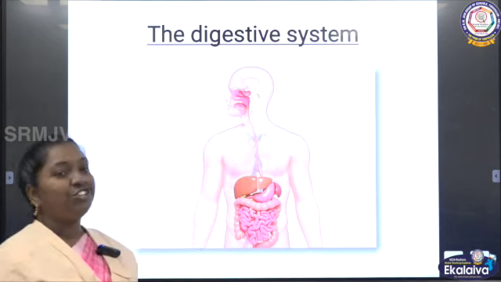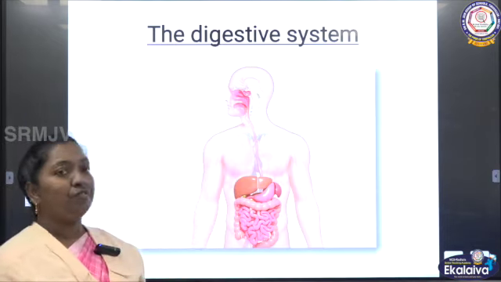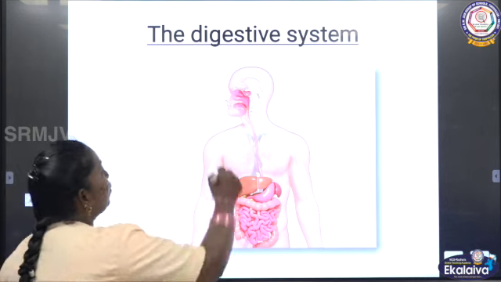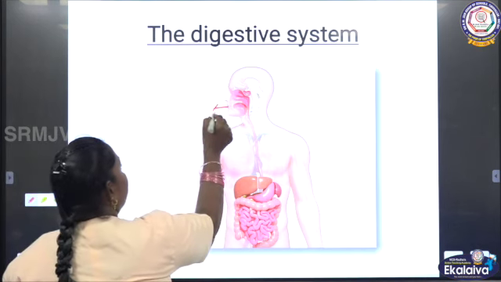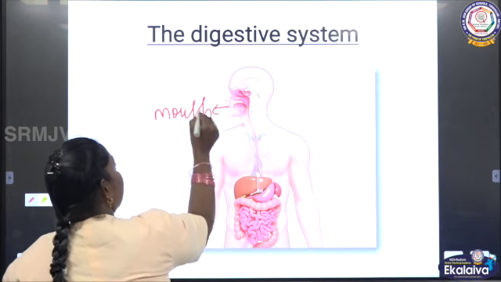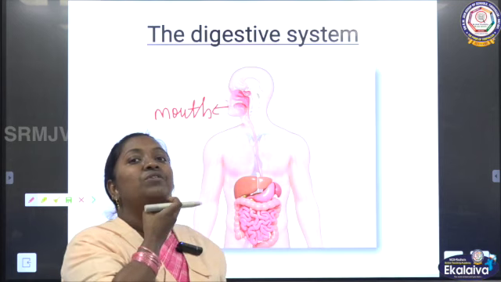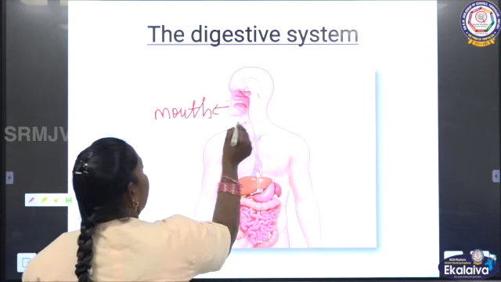For this digestive process, what parts are included? Most important is the mouth. When we eat, after swallowing, it goes into the food pipe.